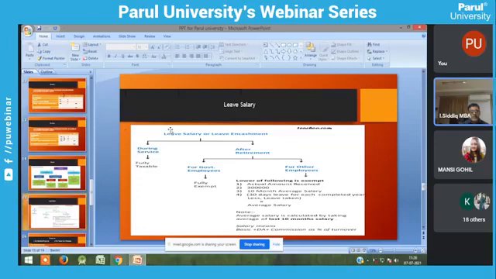Leave salary you receive during working hours, during the working period, during service, is fully taxable. For a government or non-government employee, it is fully taxable. Employees encashing leaves during their service, it is fully taxable.